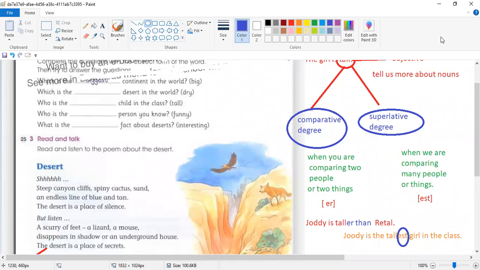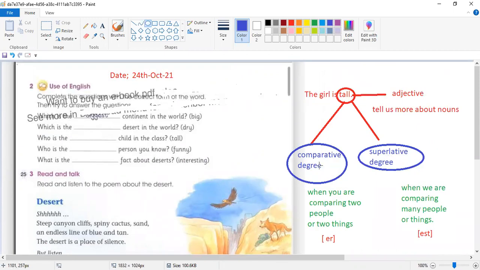Now we will write all this in the notebook. Did you understand the meaning of comparative and superlative degree? These two degrees are the degrees of adjective. Yesterday, in the last lecture, we learned the meaning of adjective: adjectives are the words that tell you more about nouns.